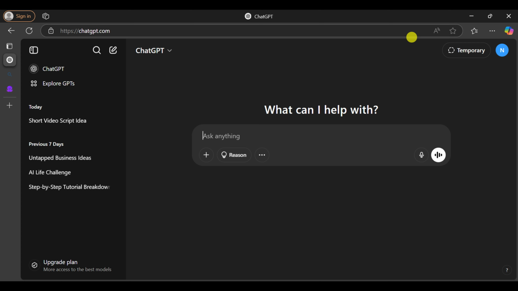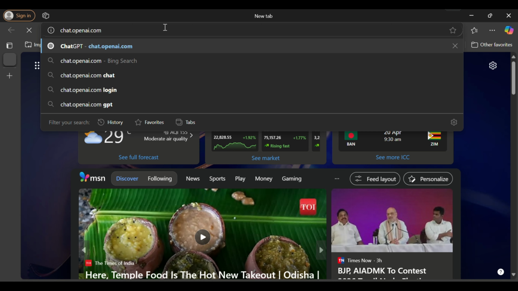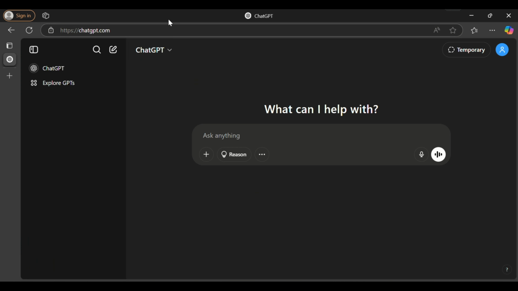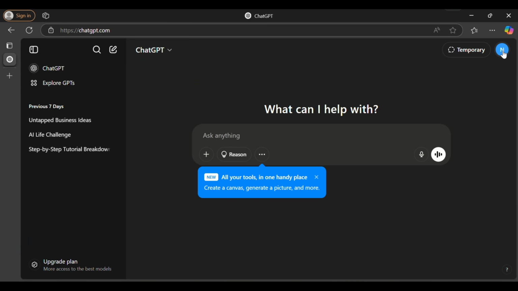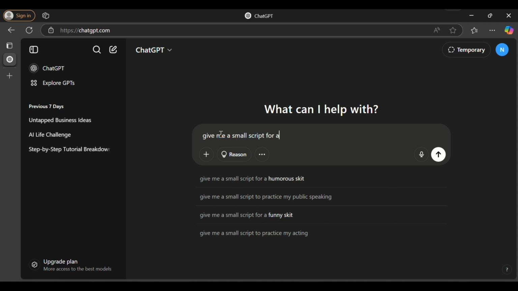Open any browser and enter chat.openai.com in the search bar and click on the Enter button. Now log in with your Gmail account. Now enter any prompt in the message box. For example, I'm giving "Give me small script for a short video in YouTube" and click on the Enter button.